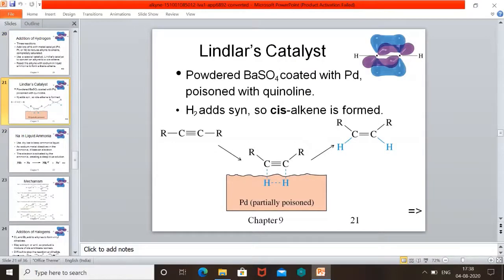See the Lindlar's catalyst: powdered barium sulfate coated with palladium and quinoline. Poisoned means a small quantity of quinoline. H2 adds syn so that the cis alkene is obtained. See here, palladium is partially poisoned, and it reacts under syn condition. We get the cis product from an alkyne. So what is Lindlar's catalyst? Powdered barium sulfate coated with palladium and quinoline is called Lindlar's catalyst.